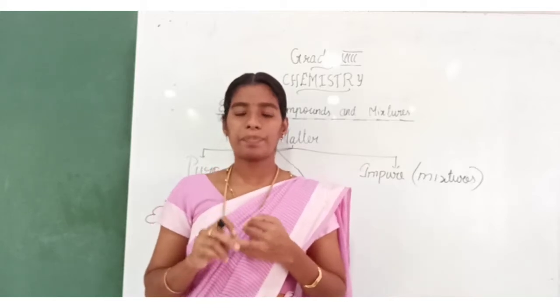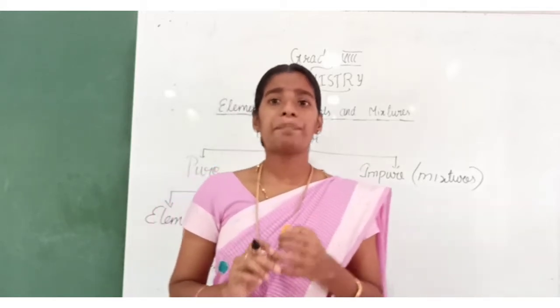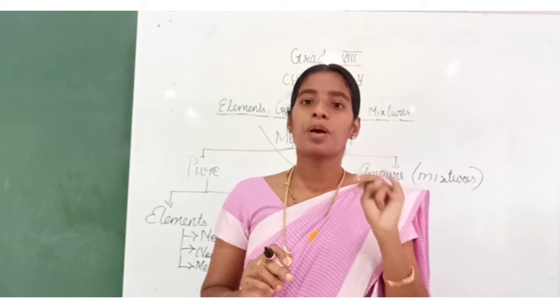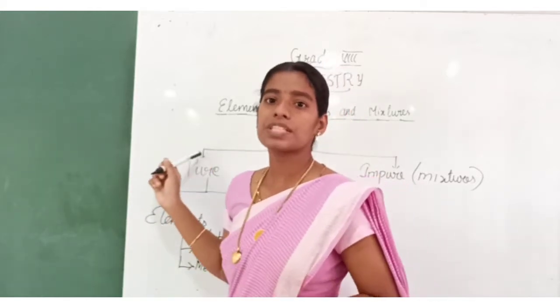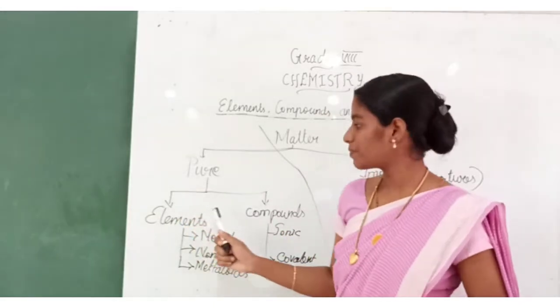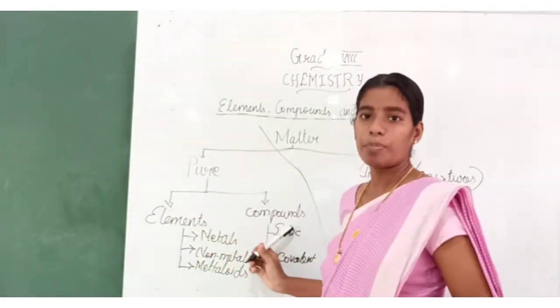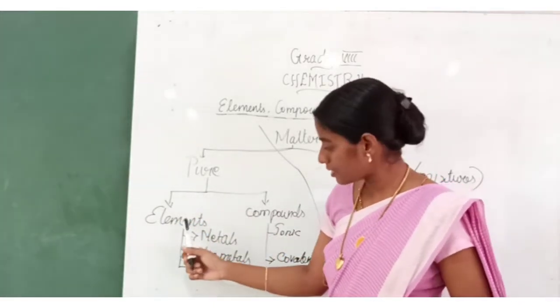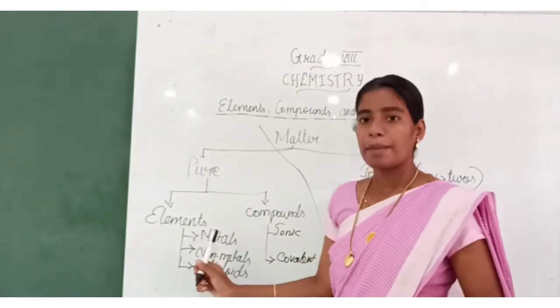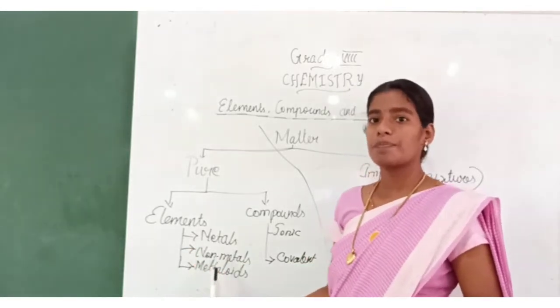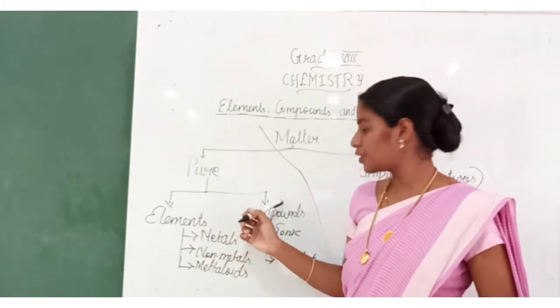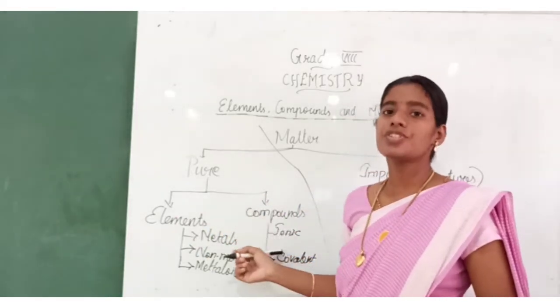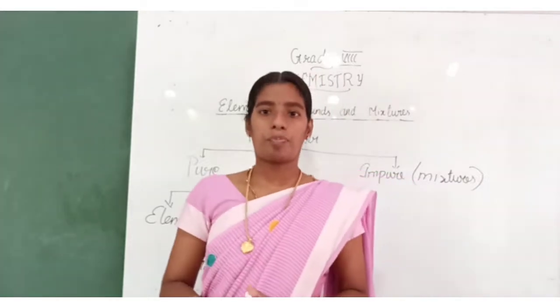Yeah, we can repeat once. Matter can be classified into two types, pure substance and impure substance. Again, pure substance can be classified into two types, elements and compounds. Further, elements can be classified into metals, non-metals and metalloids, and compounds can be classified into ionic and covalent compounds.